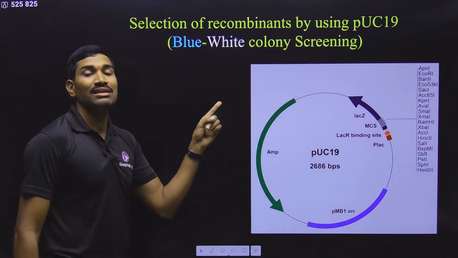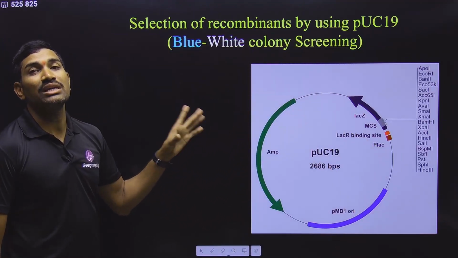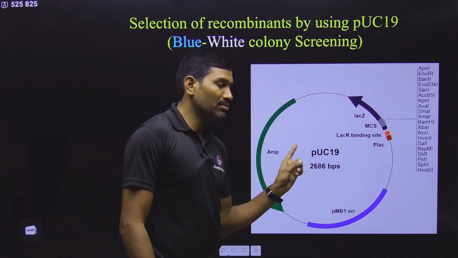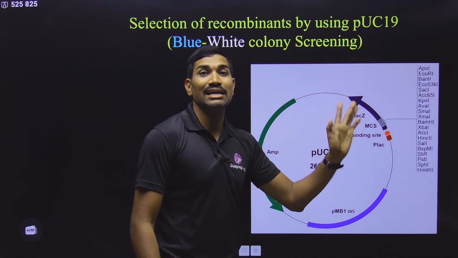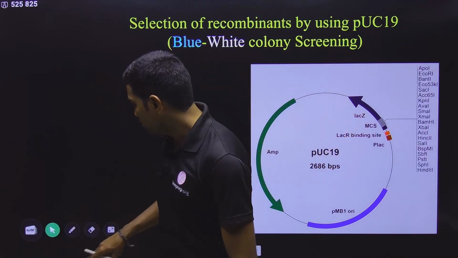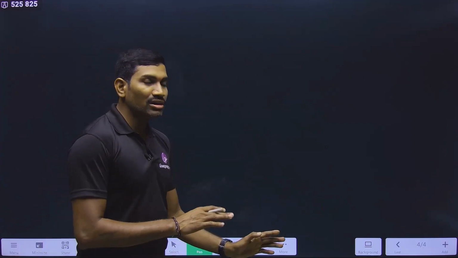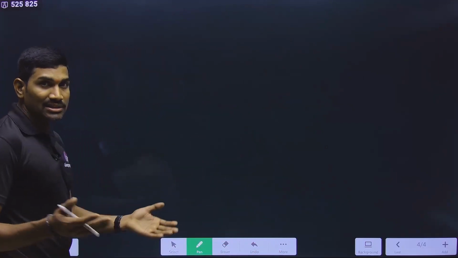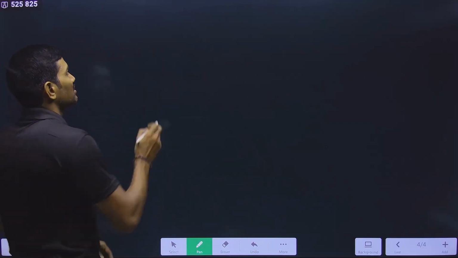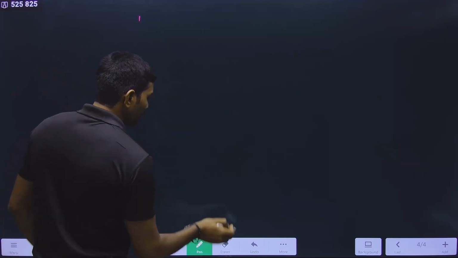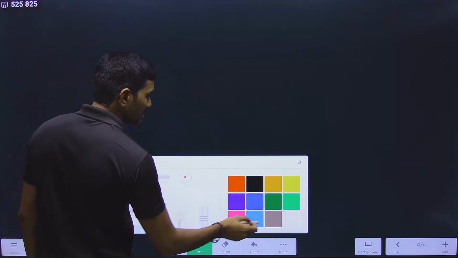Now we are going with selection based on pUC18 or 19. And here, what are the selectable markers? The ampicillin resistance gene and lacZ. This is about blue and white colony screening, which is not clearly given in NCERT, but at least they mentioned it, so you need to understand this. Now let us see. Here also the process is the same, the initial process is the same.